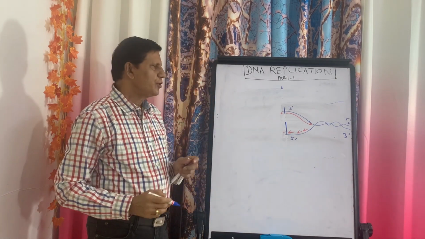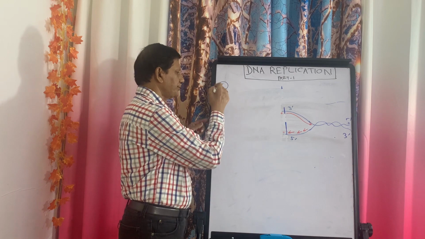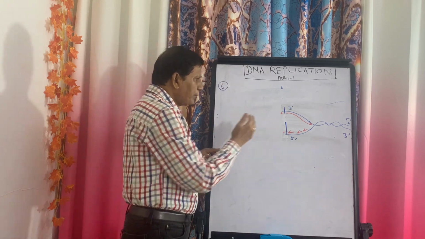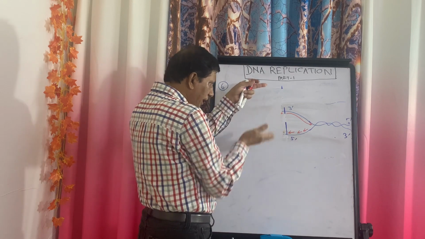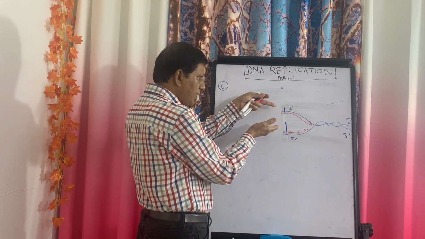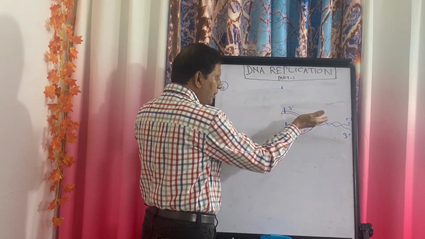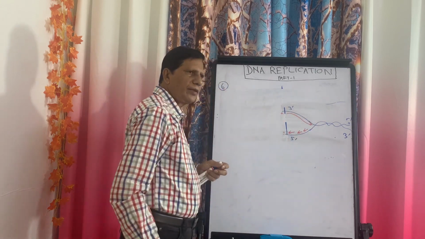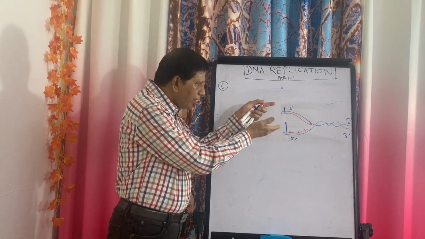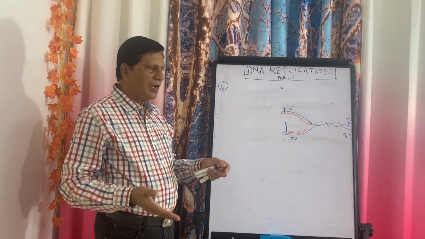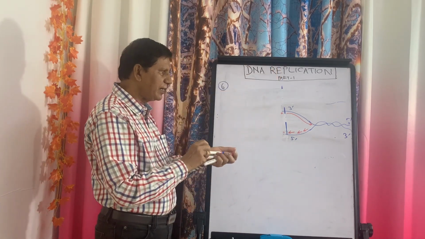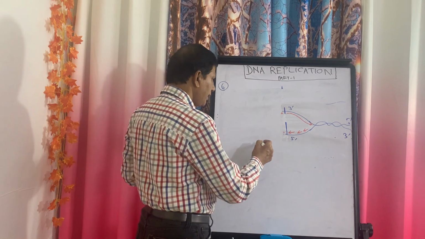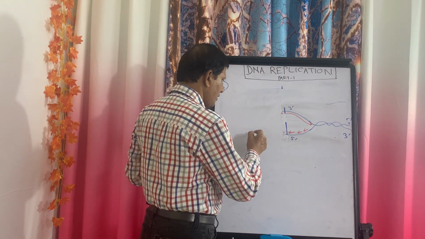Now you come to step number 6. From this point, the separation or breaking of hydrogen bonds between the two strands has started, and it will proceed in this way. When they proceed, these two strands will be separated, and ultimately it will give rise to a Y-shaped structure like this.